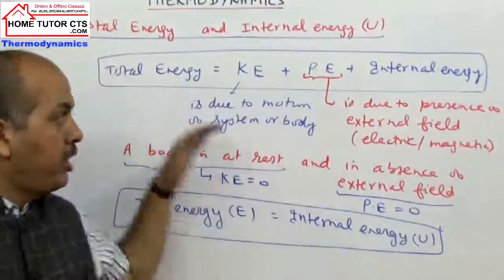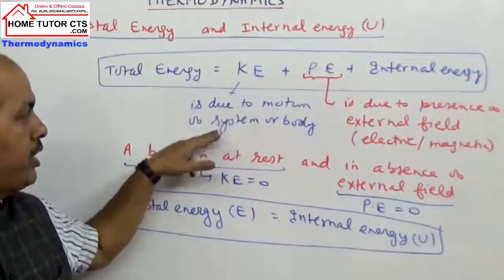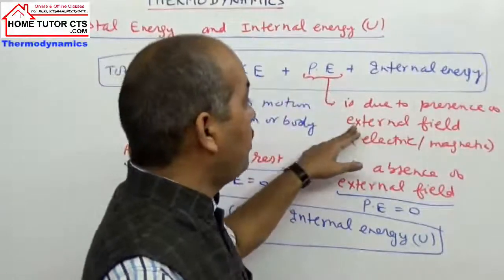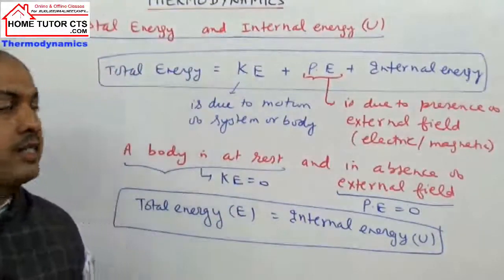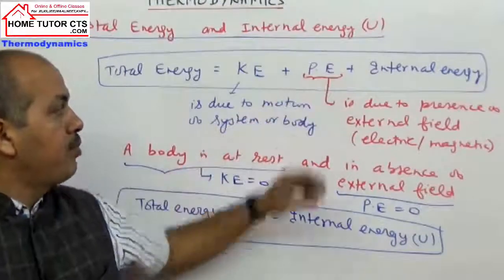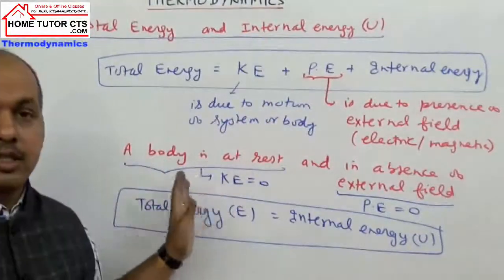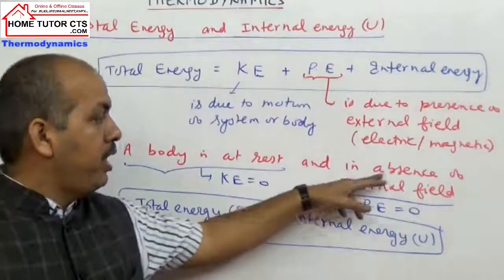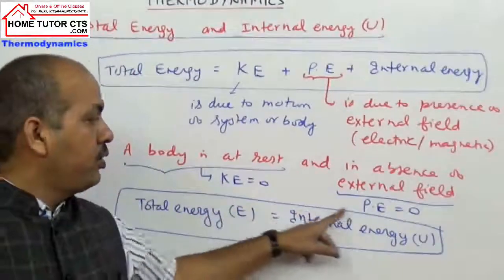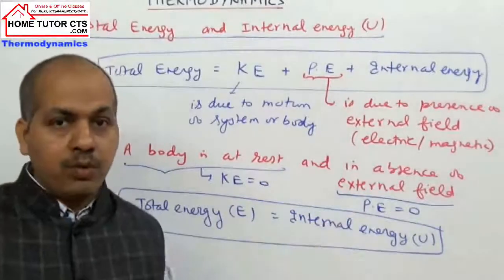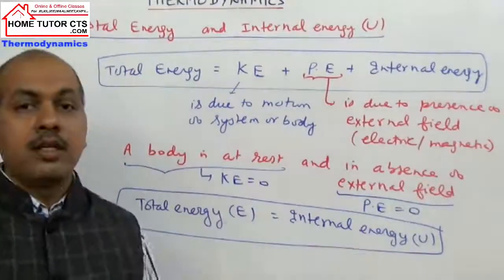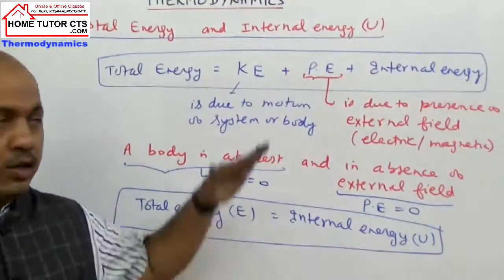What is the relation between them? The relation is that when the body is at rest or in the presence of any kind of external field, some energy the body can possess. That energy is called the body's or system's potential energy. When the body is taken at rest, zero velocity, and in absence of any external field, kinetic energy and potential energy will be zero. In such cases, the total energy of system will be taken as the system's internal energy. I hope it is clear.